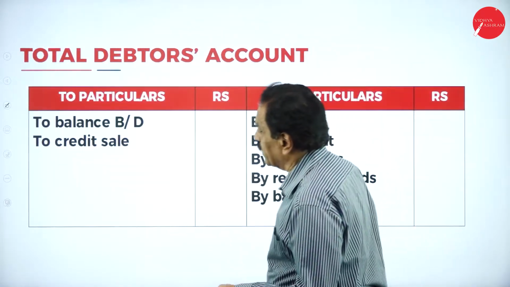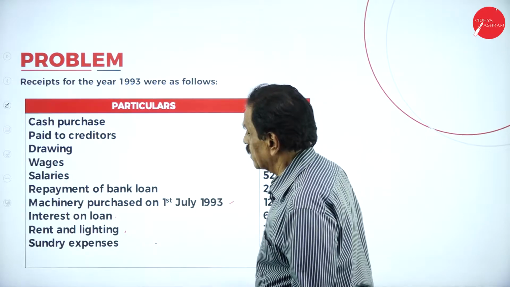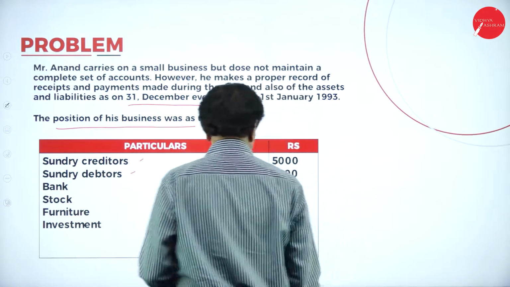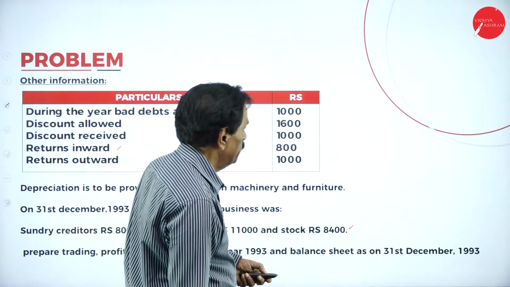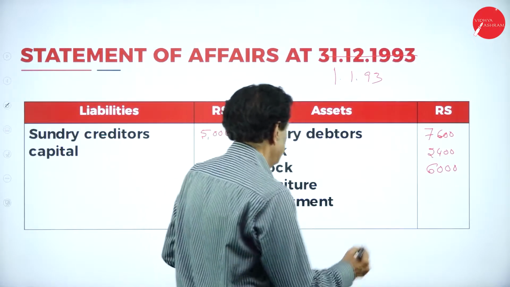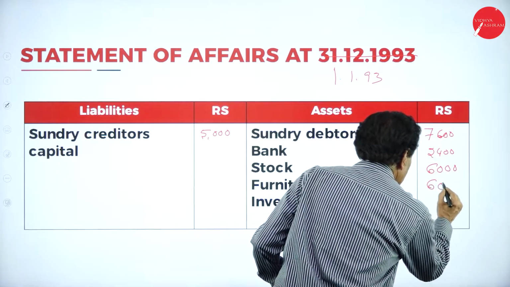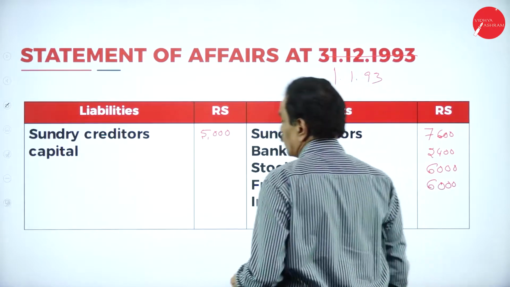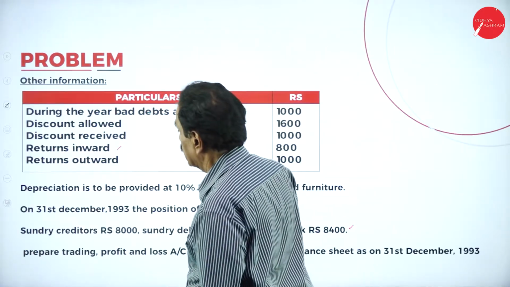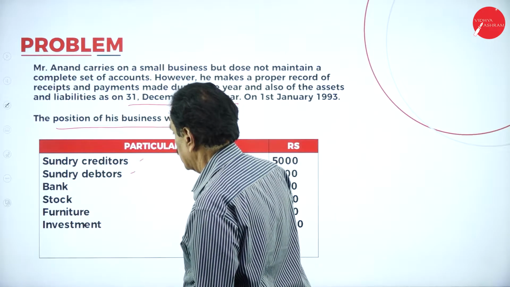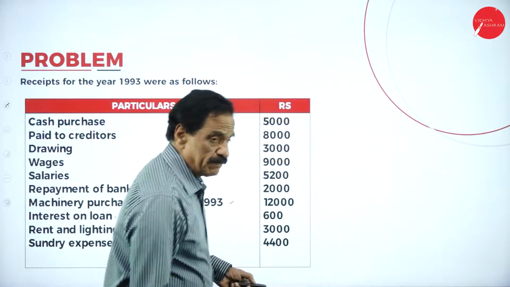Then opening furniture, 6,000. Opening investment, 10,000.